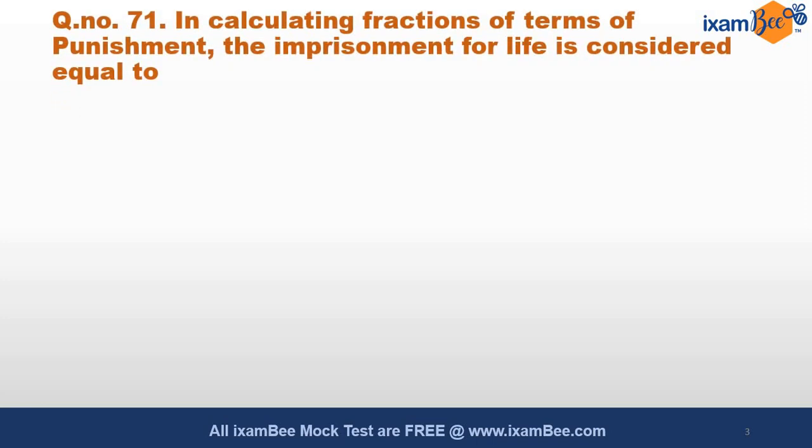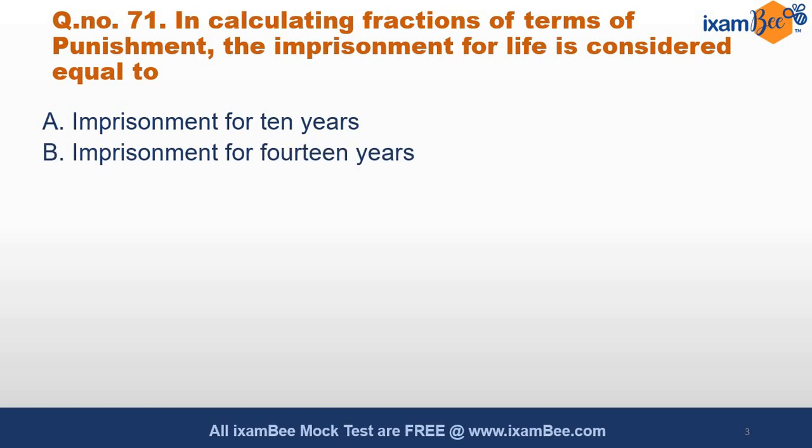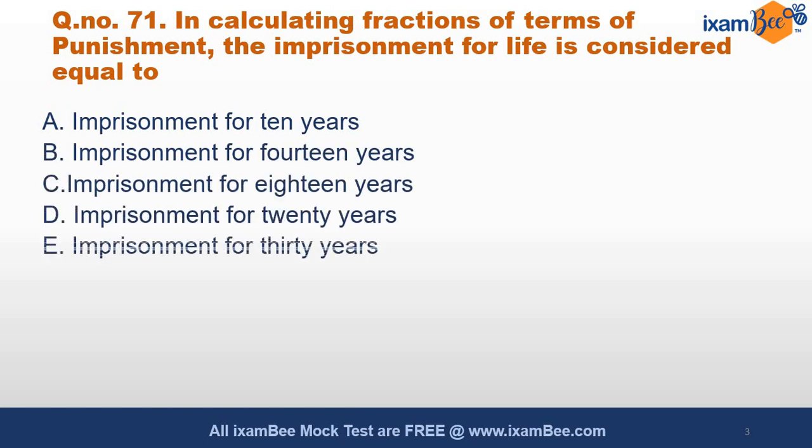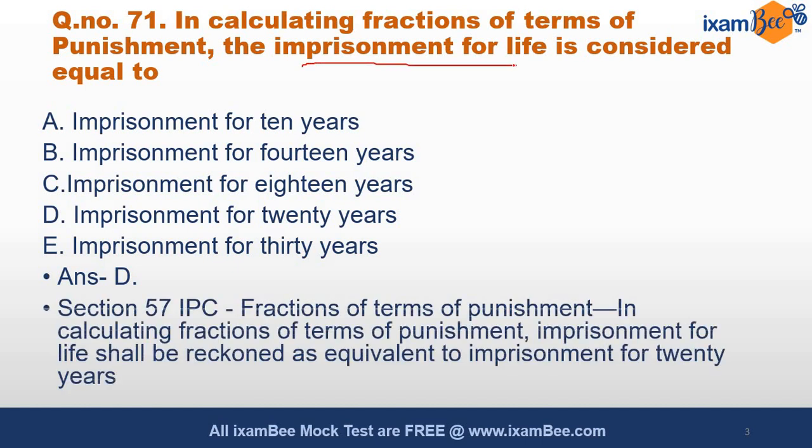In calculating fractions of terms of punishment, the imprisonment for life is considered equal to imprisonment for how many years: 10 years, 14 years, 18 years, 20 years, 30 years? Now, yes, this question is a bit twisted, but it is easy only. If you have good knowledge of the subject, then you can easily answer it. And the answer is D, 20 years. 20 years fraction is calculated for the purpose of imprisonment for life. You can consider imprisonment for life equivalent to 20 years fraction of punishment.